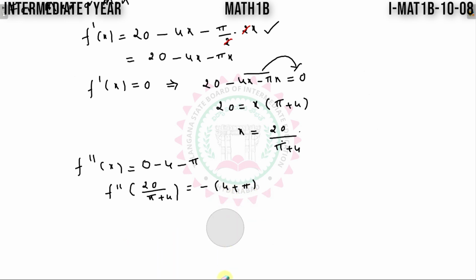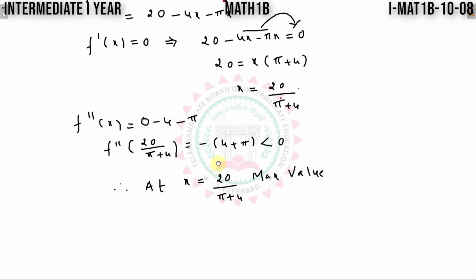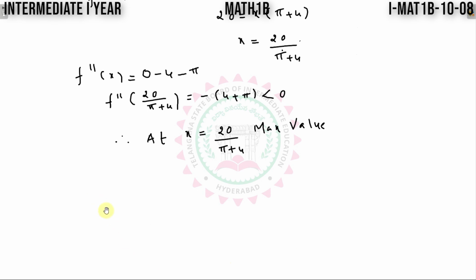Pi is constant, 4 is constant. Overall, I will get this is less than 0. Therefore, I can say at x is equal to 20 by pi plus 4, I will get the maximum value. And that is given by f of 20 by pi plus 4.